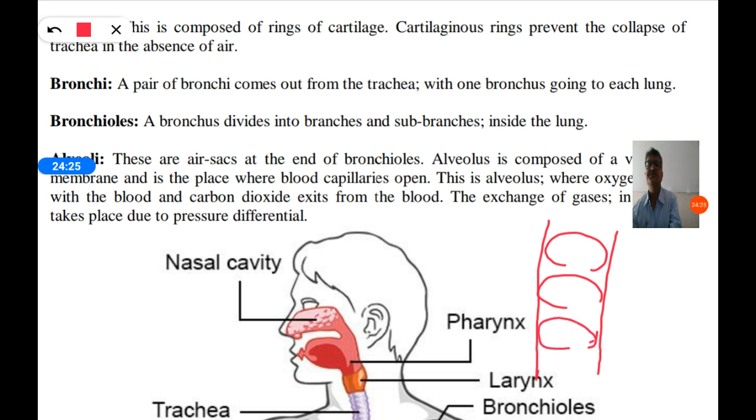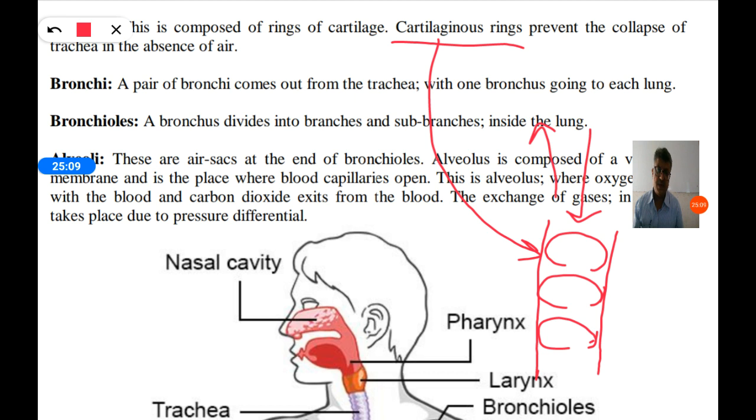So what is the use of this? When air goes inside, it expands. When air goes outside, it contracts. If it contracts, that will block the passage for our lungs. So to prevent the collapsing of the walls of the trachea, these C-shaped cartilaginous rings help. They prevent the collapse of the trachea in the absence of air.